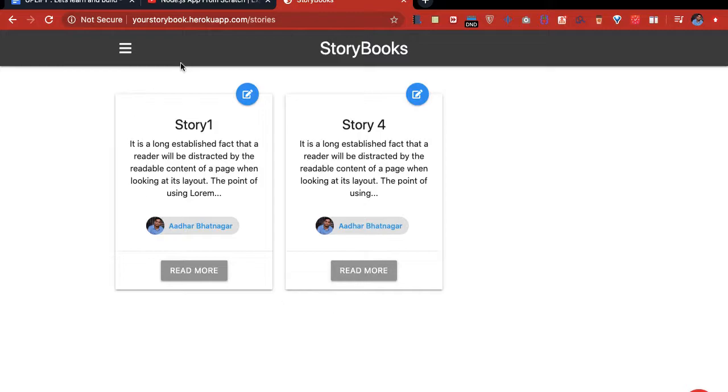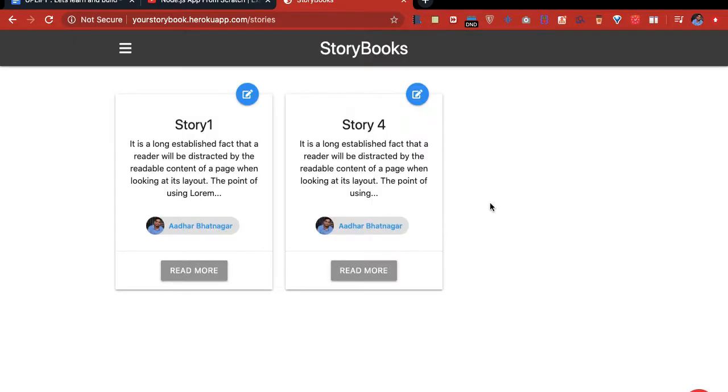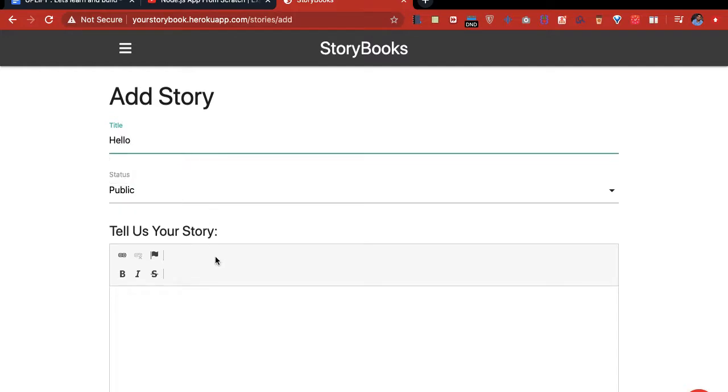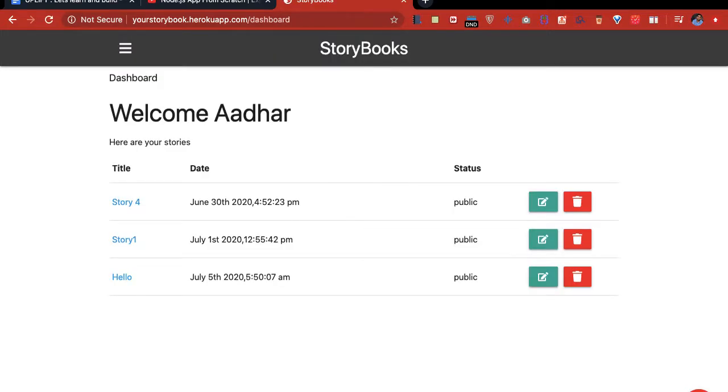So you can make stories. These are all the public stories right now because only I have created them. I can add another story from here. If I go and write, hello, I am Aadhar, how are you? If I save this, it is stored into the database.